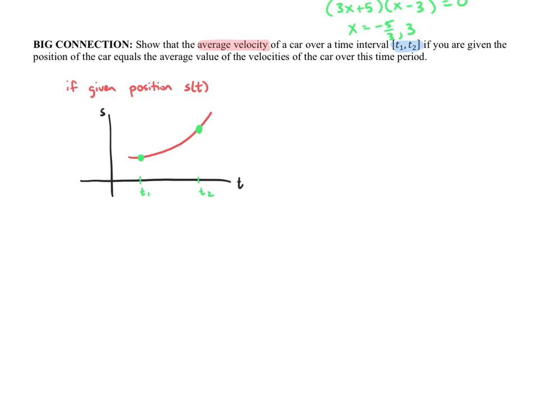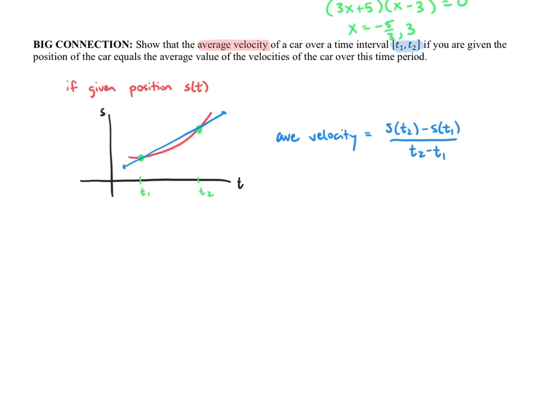The average velocity is going to simply be the slope of the secant line that goes through those 2 points. So we'll do average velocity equal to s of t sub 2 minus s of t sub 1 divided by t sub 2 minus t sub 1. So that's going to be my calculation. Completely fine. If you have all of that information, then that is all you need to do.